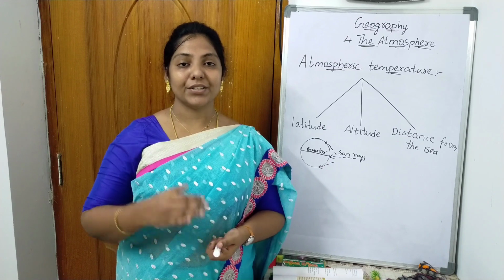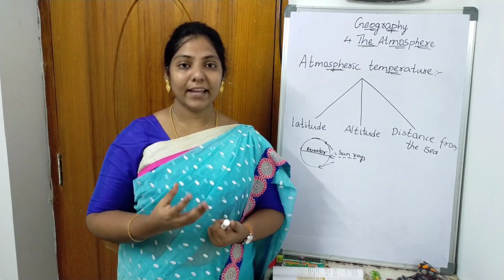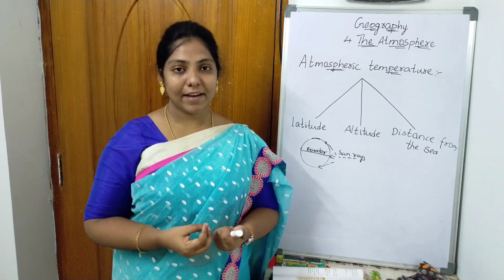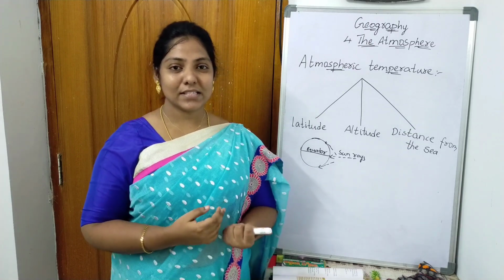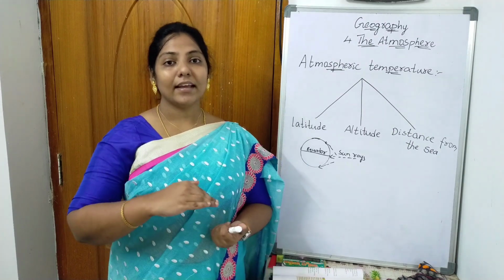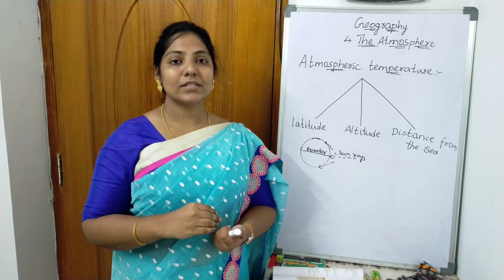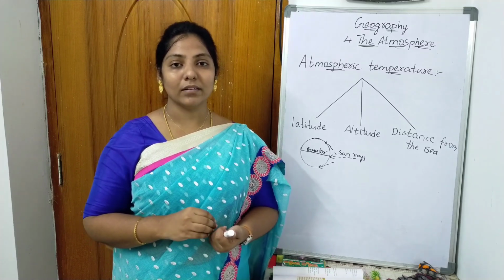So the next one is altitude. Atmospheric temperature decreases with increase in altitude because the air in those areas will be thin and it is having less airborne particles to absorb heat. So we can see in hilly areas like the Himalayas and other places, these mountains are at a height, so the temperature there is less and these places are cool.